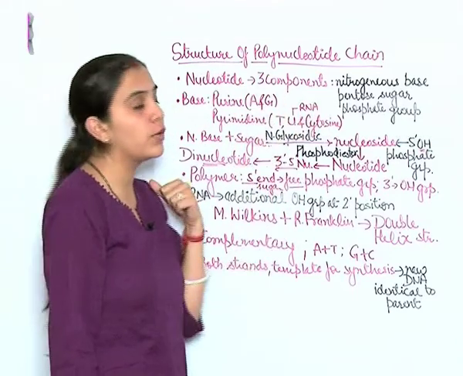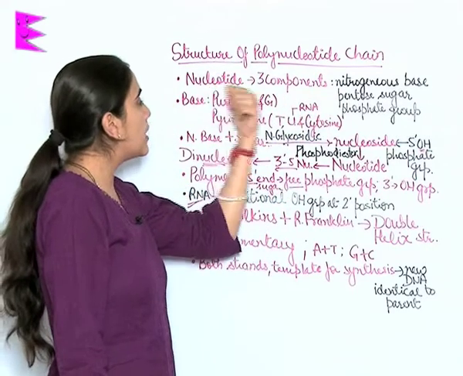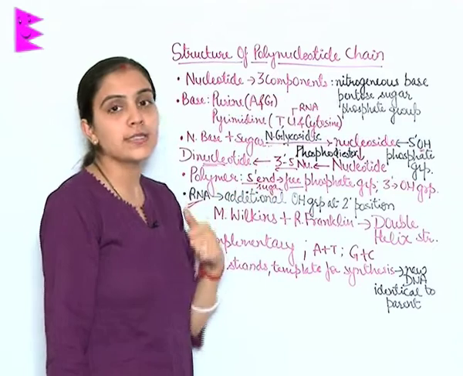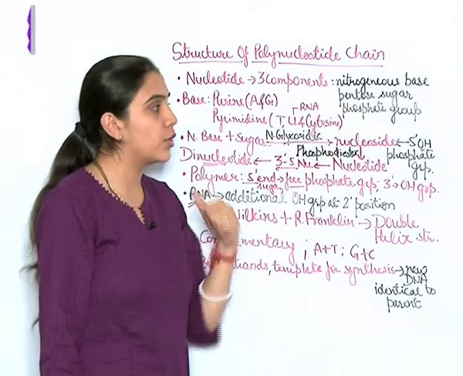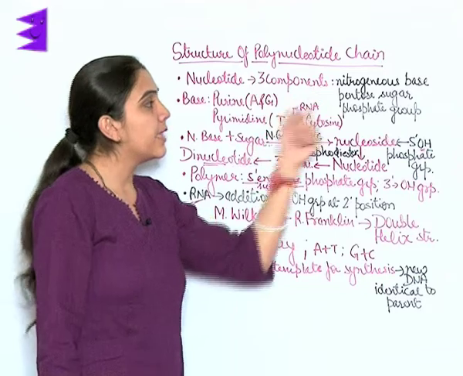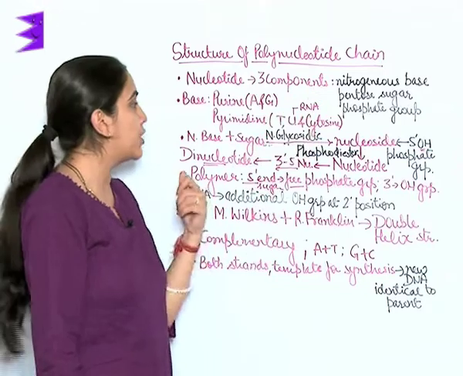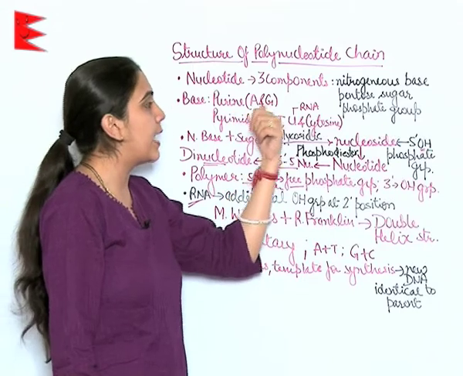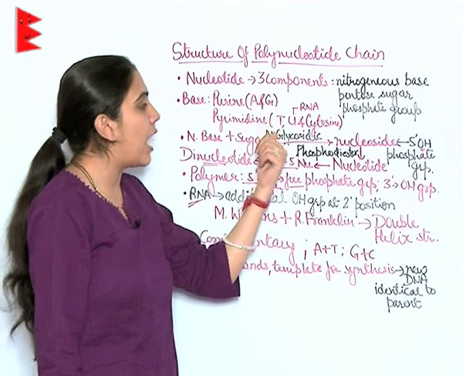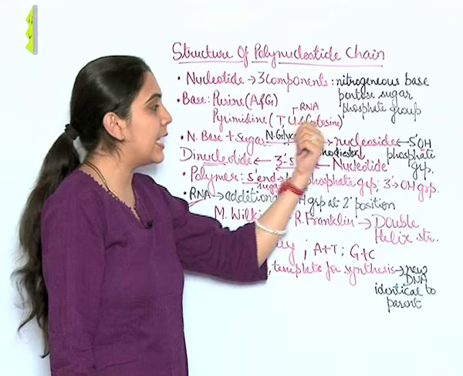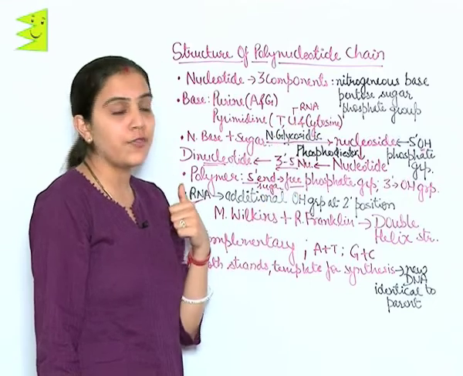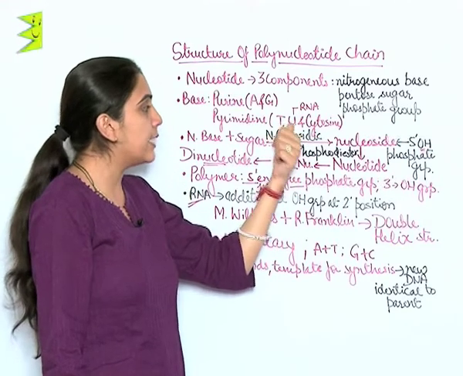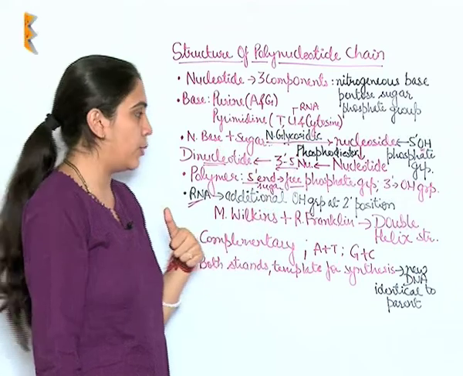Structure of the polynucleotide chain. The nucleotide consists of three components: a nitrogenous base, a pentose sugar, and a phosphate group. These nitrogenous bases are further of two types, purines and pyrimidines. Purines are adenine and guanine. Pyrimidines are thymine, uracil, and cytosine. In the case of RNA, thymine is replaced by uracil.